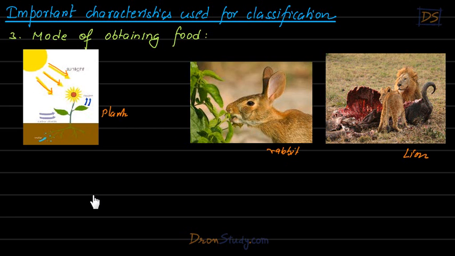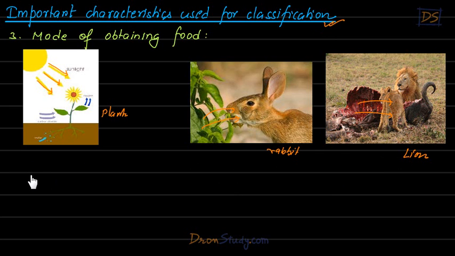Students, isn't it? This rabbit is eating another plant for food. And this lion is eating other animals for food, right, students? So you can see that different organisms obtain their food in different manner. So this property is a very important property which is going to be used for classification, students, right?